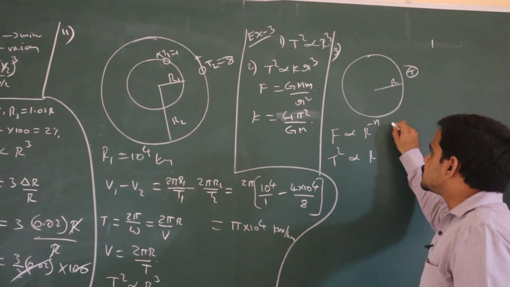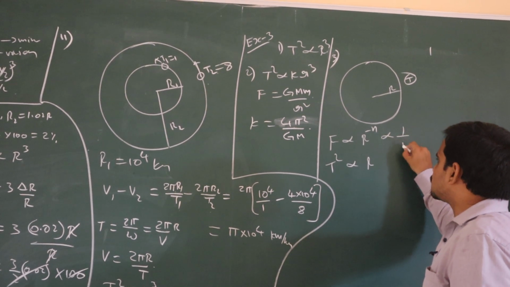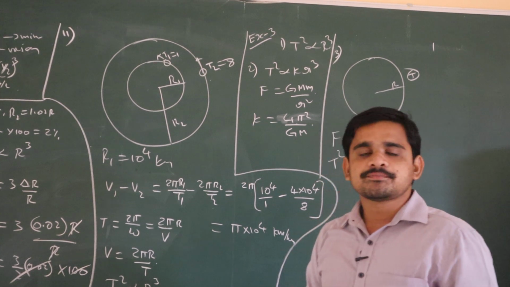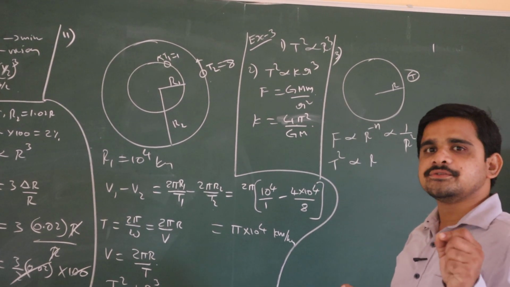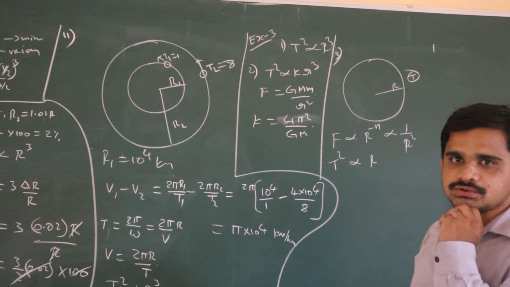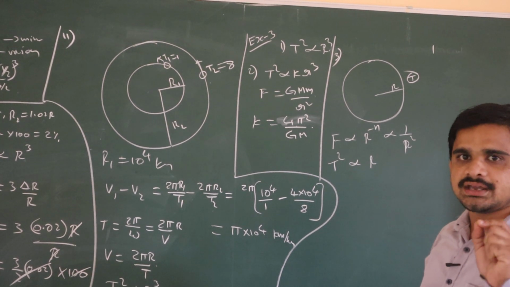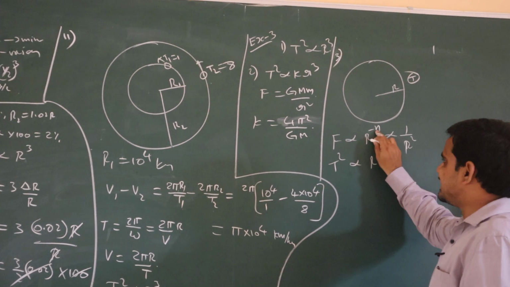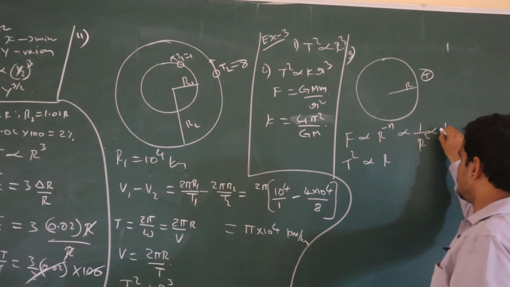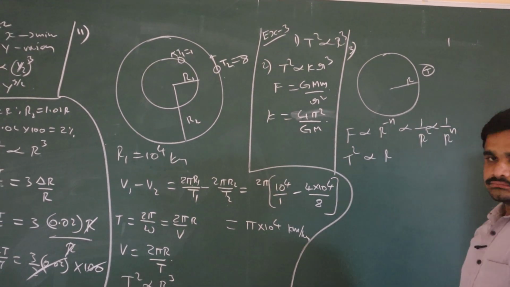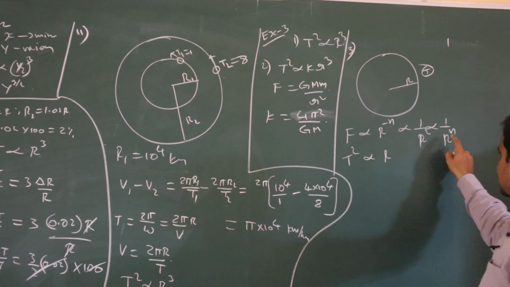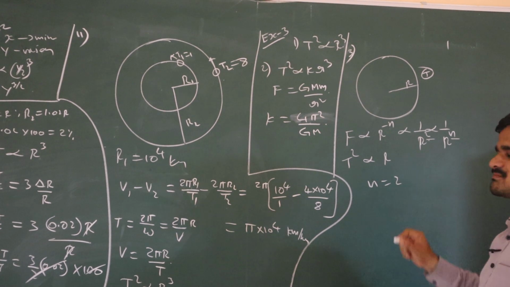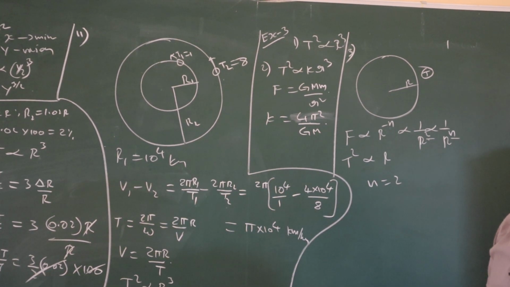As we know, the force is inversely proportional to r square, correct? Force is equal to G m1 m2 by r square. So in the place of r square, what am I having here? r power n. Can I write this one like this? Now if you check, in the place of n, what am I having here? 2. Means n is nothing but 2.